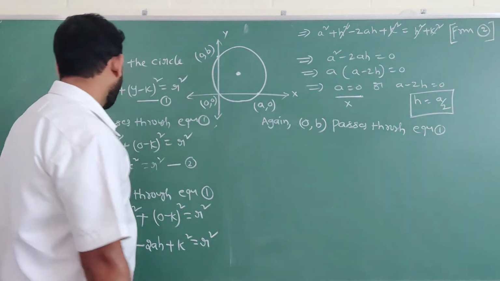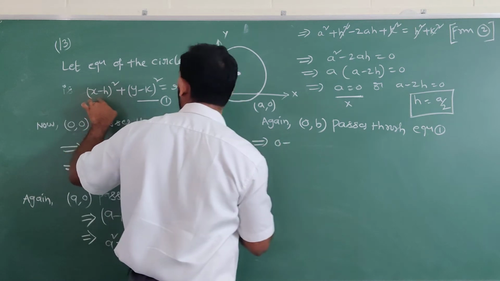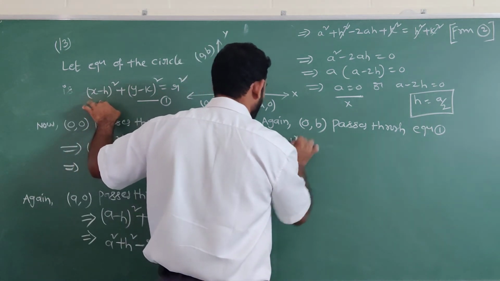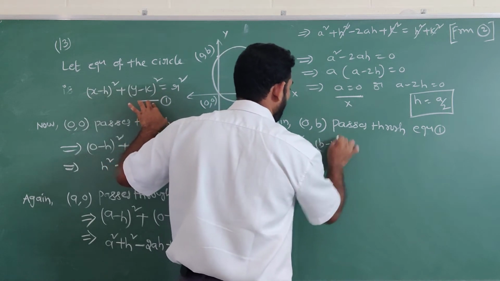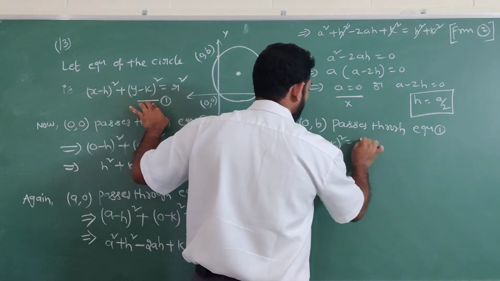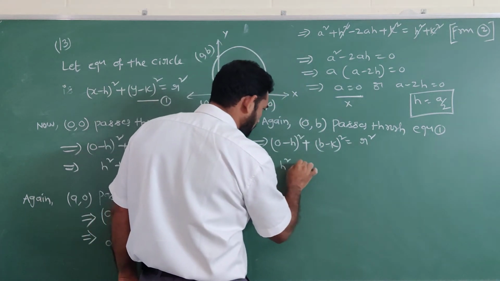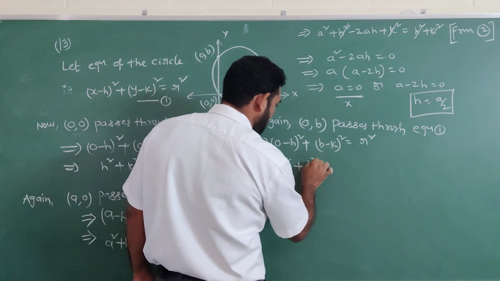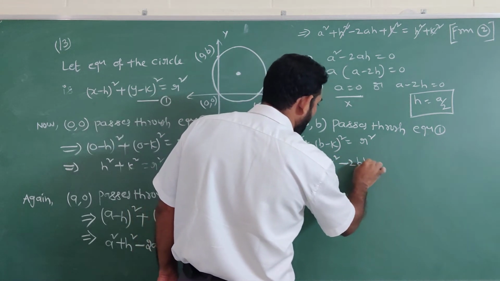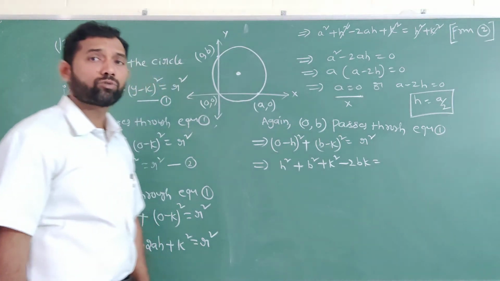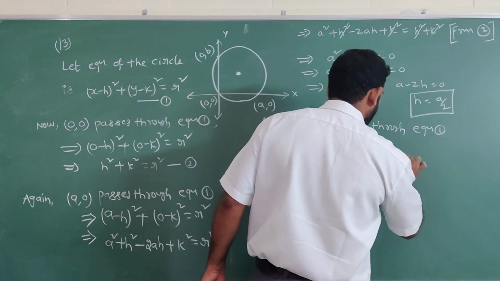Next one, what happens? 0 minus h whole square plus b minus k whole square equal to r square. Now you should expand: h square plus b square plus k square minus 2bk is equal to r square, whose value from equation number 2 is h square plus k square.